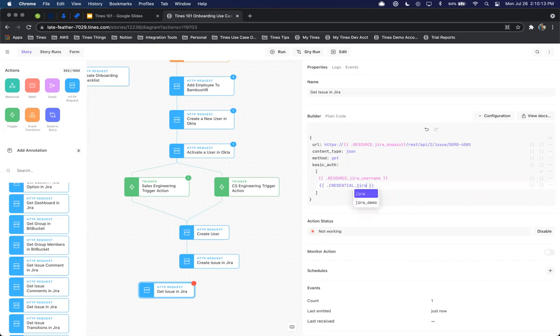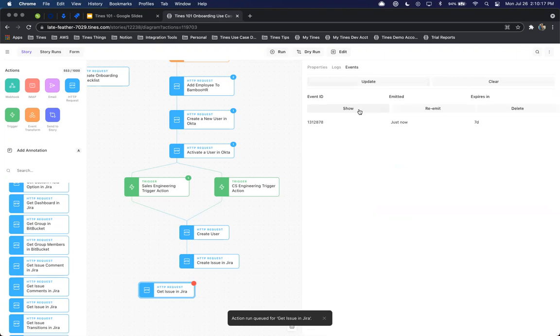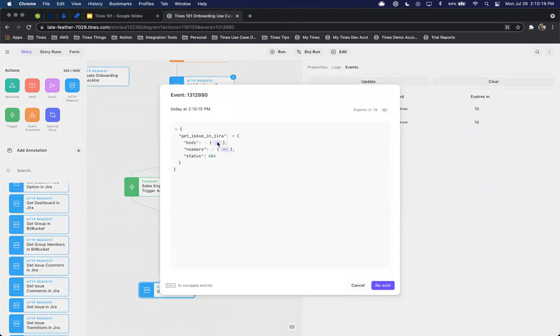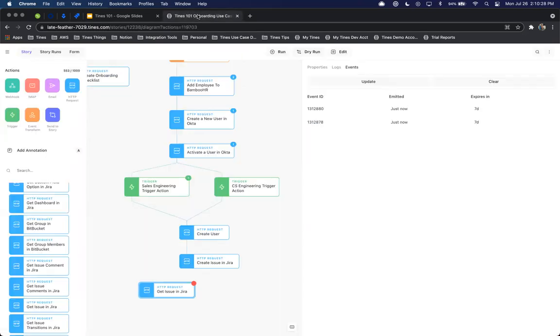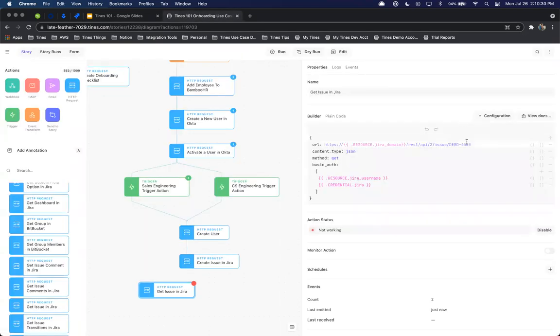Let's try a different credential. Let's see what we're doing here. 404. Issue does not exist. All right, let's find an actual issue in here instead of just adding one. We'll just do this one, 480.